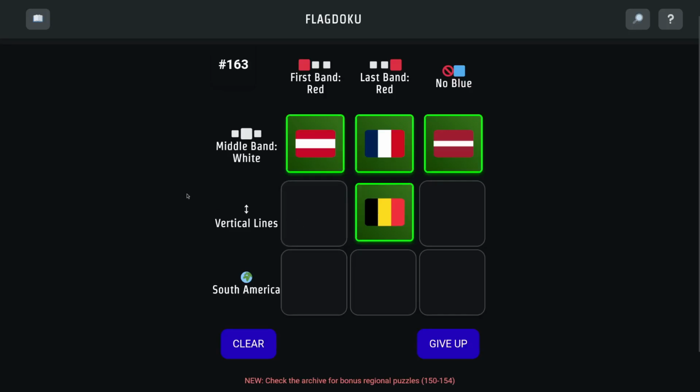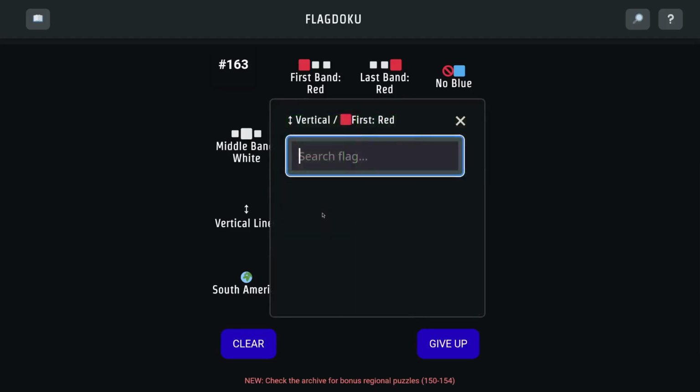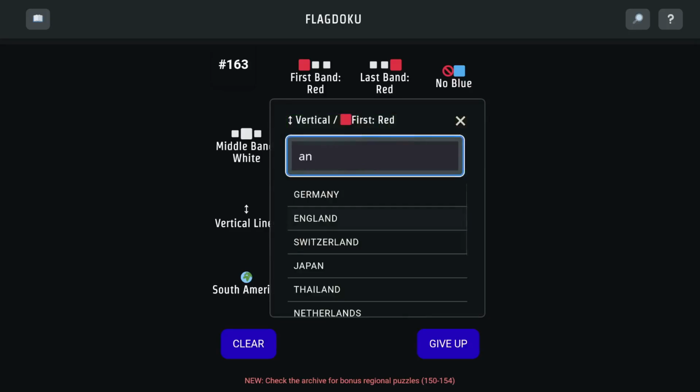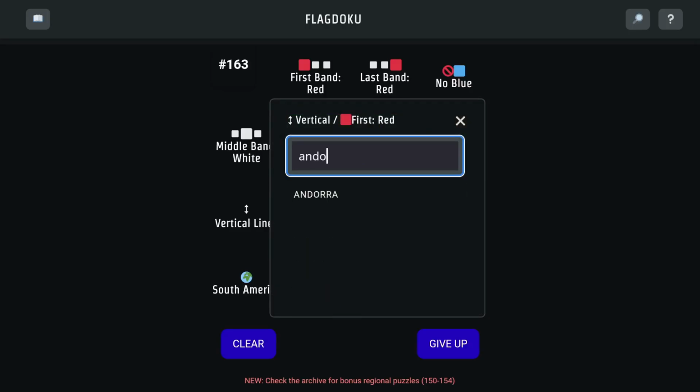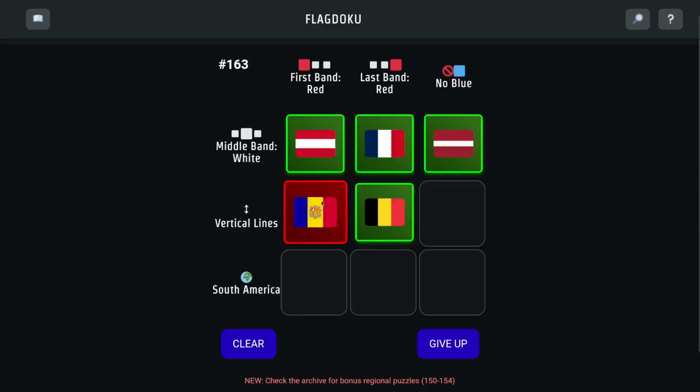Okay. And what is Italy? Does Italy have red? I don't think so. But I think Italy is vertical. Oh, first band red, and I feel like Andorra has a red first band. Like red, yellow, red? Is that right? Oh, that was wrong. It was blue, yellow, red. Okay, that's right. I remember now, when I see it.